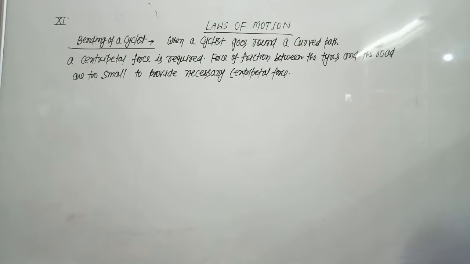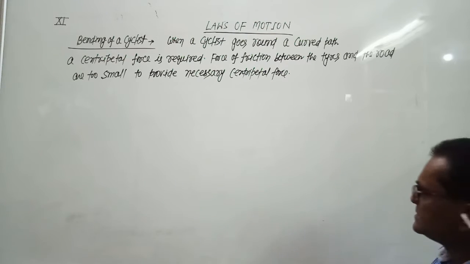The cyclist bends inwards to provide the necessary centripetal force.